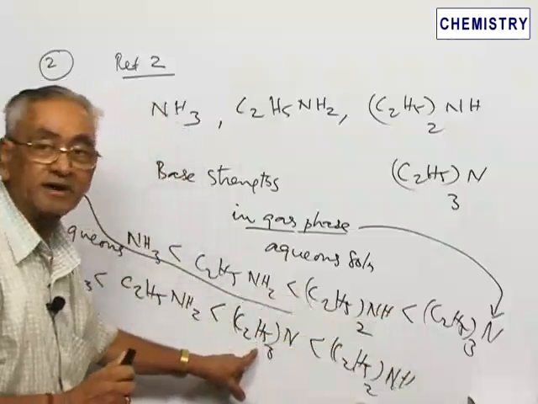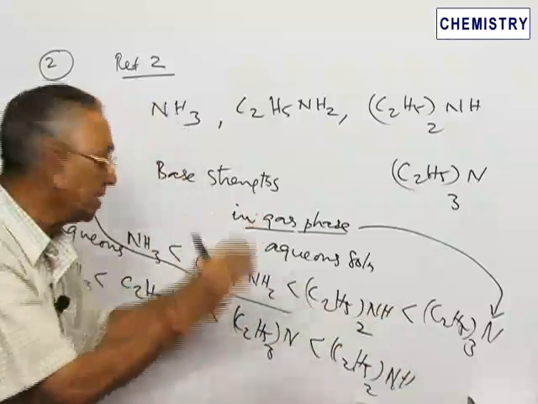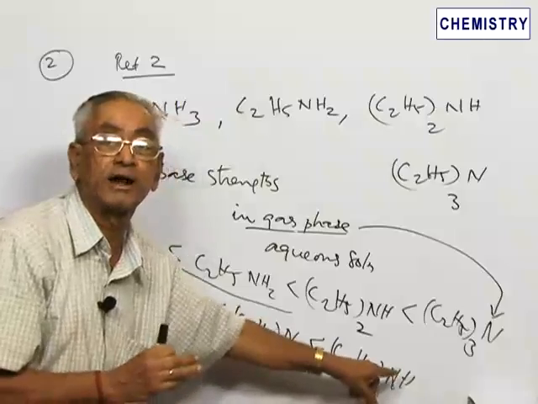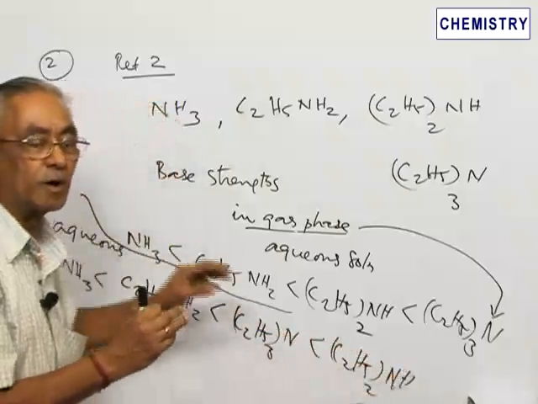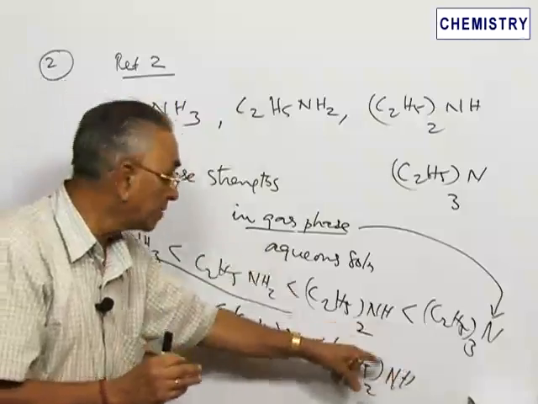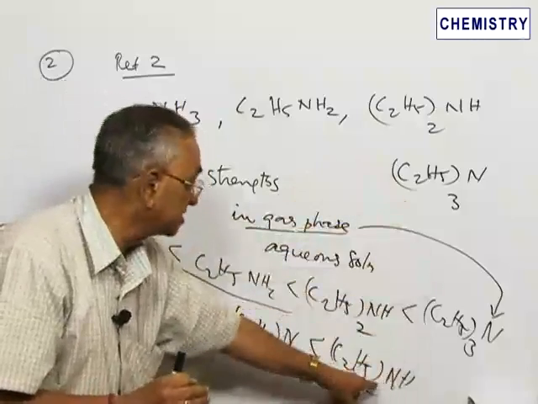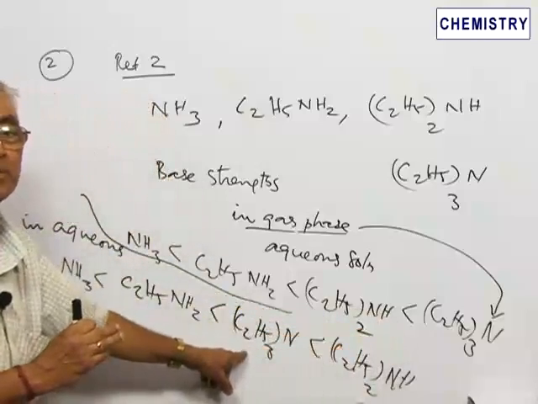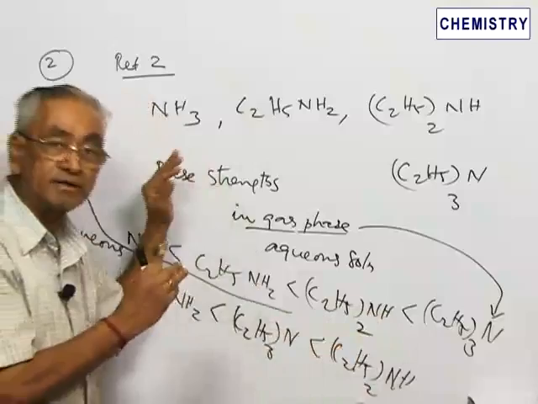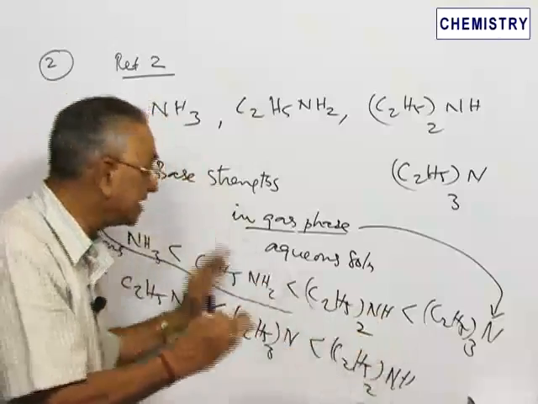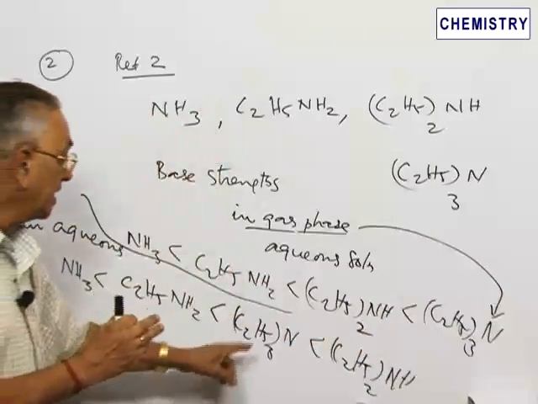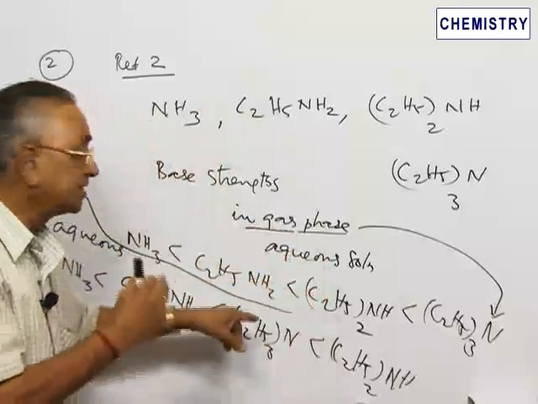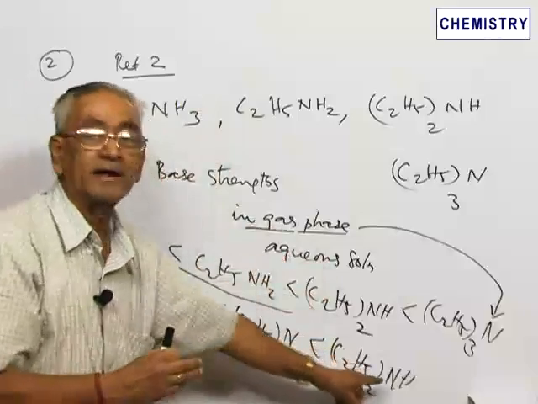In the case of tertiary amine, the steric crowding is most, because there are 3 methyl groups attached to nitrogen as against 2 ethyl groups attached to a secondary amine. Therefore, there is less crowding in the secondary amine, and the proton can approach it better than in a tertiary amine. Therefore, a tertiary amine is always a weaker base in solution compared to a secondary amine. A secondary amine is a stronger base than a tertiary amine, or the other way, the tertiary amine is a weaker base than a secondary amine.